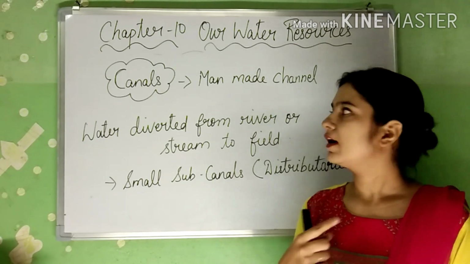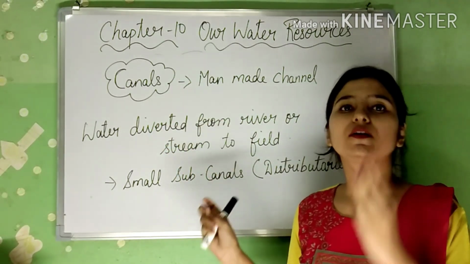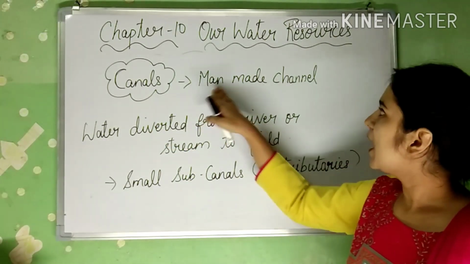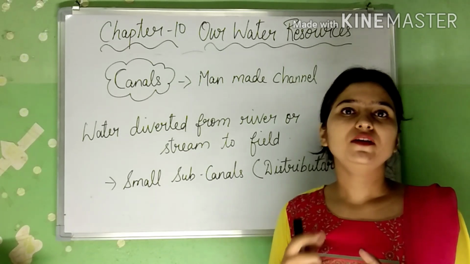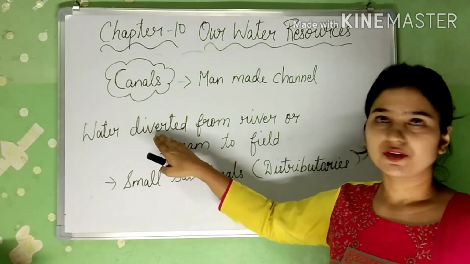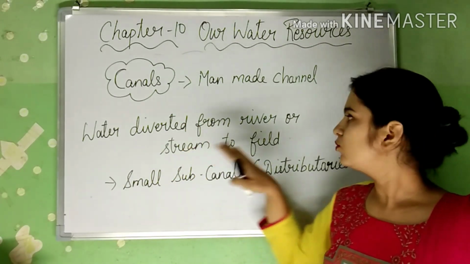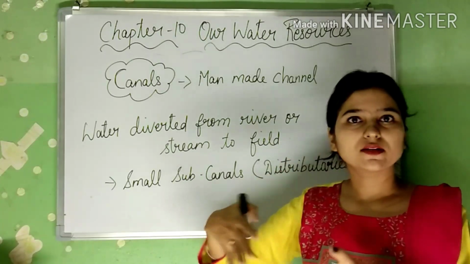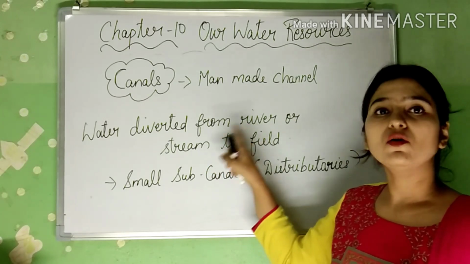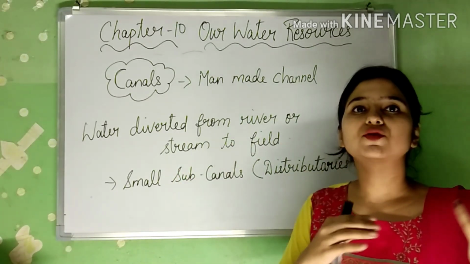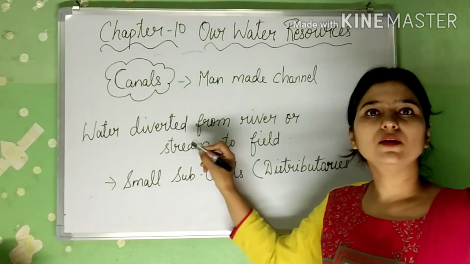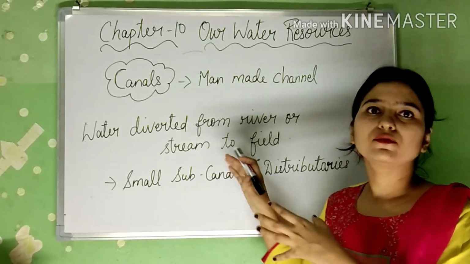The third method we have is the canals. This is the third irrigation method used in our country. Canals are man-made channels made from a river. That means water is diverted from the river or a stream to a field. A small passage, or we can say a way, is made from the river or the stream towards the agricultural field, and the water is taken towards the field.